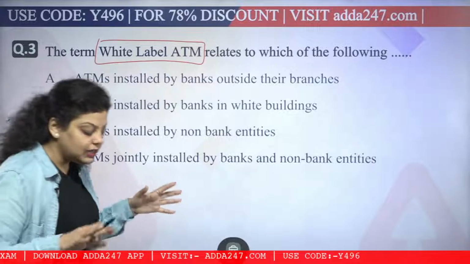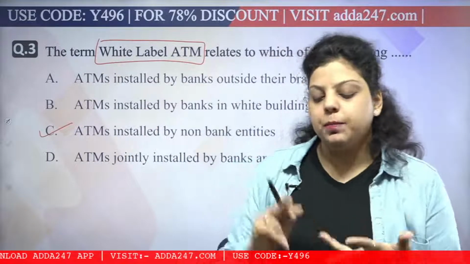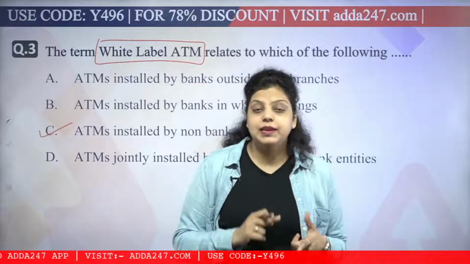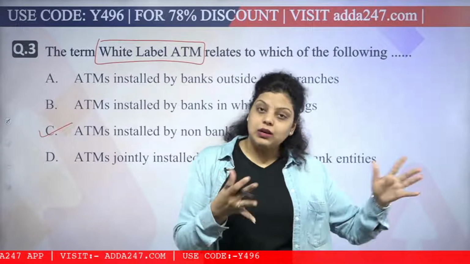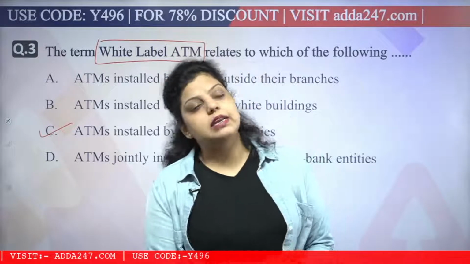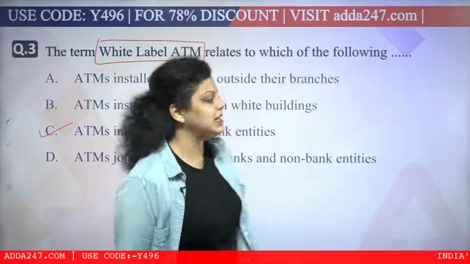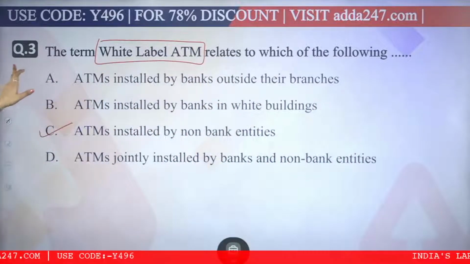Okay, there are 10 to 11 types of ATM. First is white label ATM, then we have brown label, pink label, green label, yellow label, orange label. We have on-site ATM, off-site ATM, we have work-site ATM. Apart from that, we have mobile ATM, micro ATM. So these are the certain types of ATMs which we have to cover. These are the certain basic terminologies.